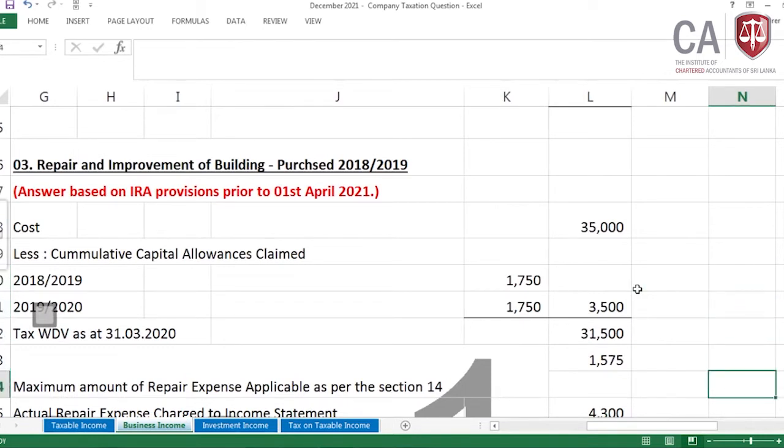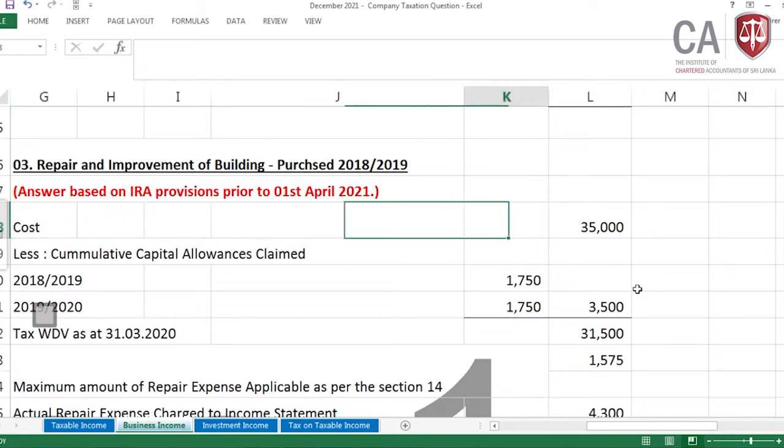Prior to 1st April 2021, repair and improvement both were addressed. But after 1st April 2021, a change has happened. Let me come to the provision of repair and improvement prior to 1st April 2021.